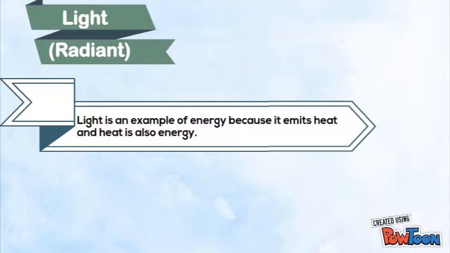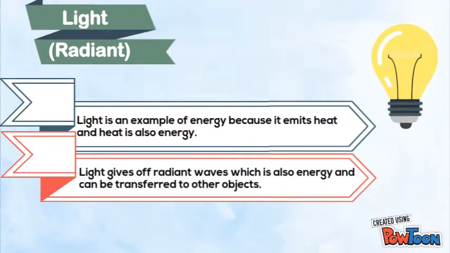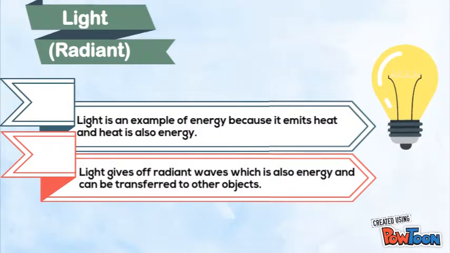Light is an example of energy because it emits heat, and heat is also energy. Light gives off radiant waves, which is also energy, and can be transferred to other objects.